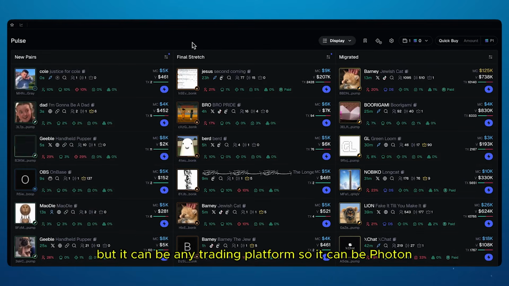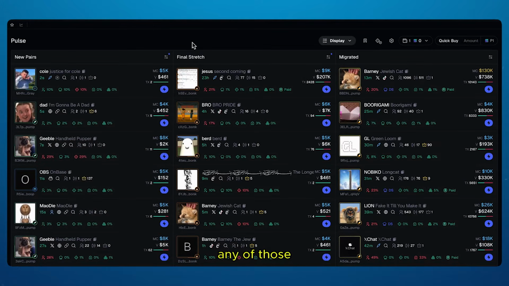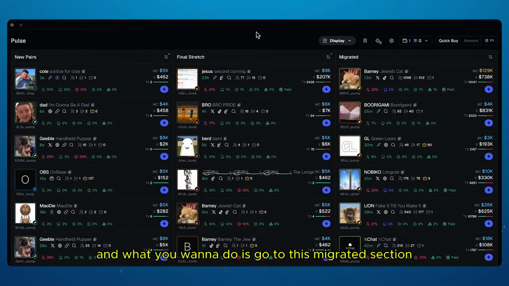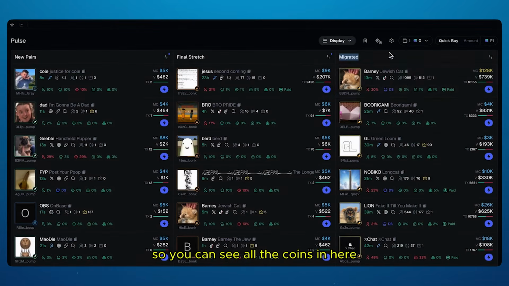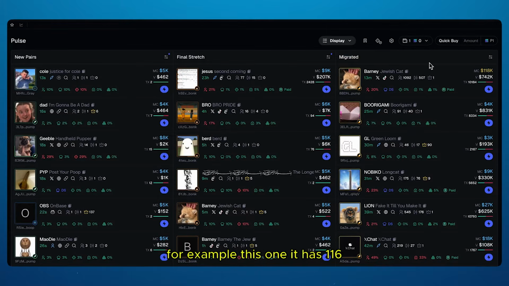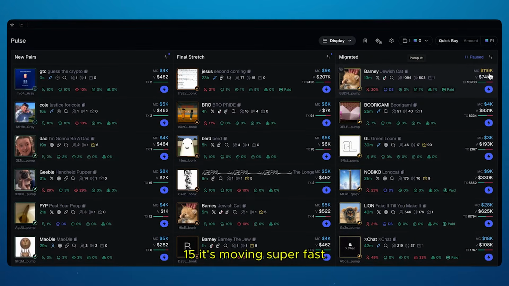So it can be Photon, Bullx, GMGN, any of those. And what you want to do is go to this migrated section and make sure you don't have any filters on. So you can see all the coins in here. Now just select any coin you think is funny or you like. For example, this one has 116.15 and it's moving super fast. So it has a good market cap.